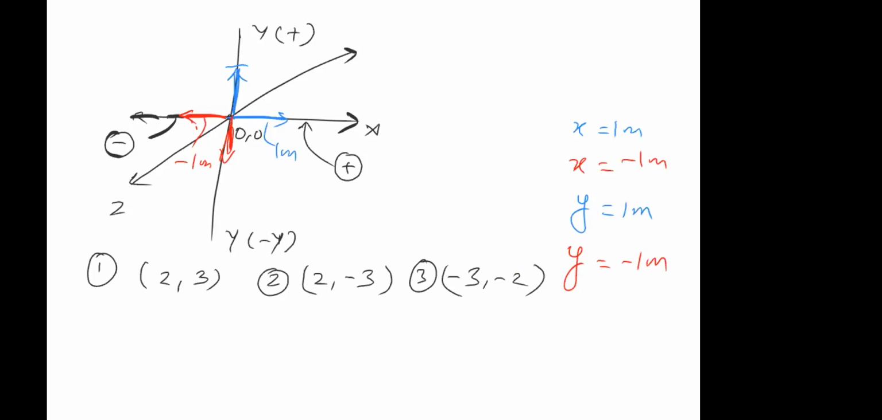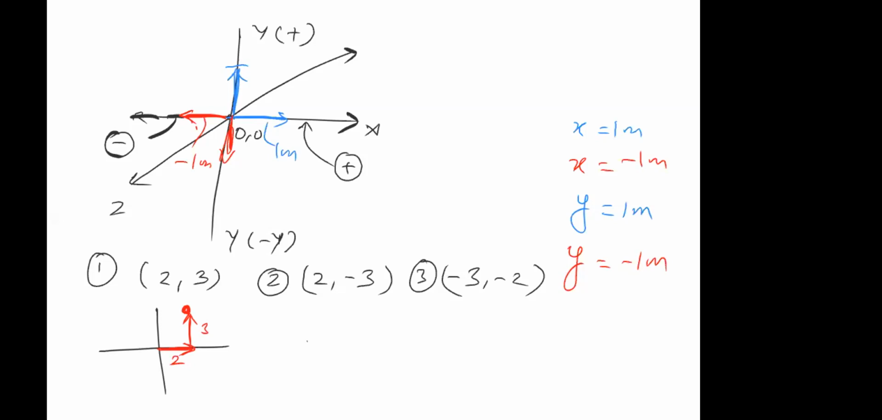So if you have a situation like this, let's go one by one. This is how I'll draw it. x is 2, y is 3. So x is 2, it's positive, so this direction. y is 3, positive, so that means upwards. So this is the location of the object. This is 2 and this is 3.